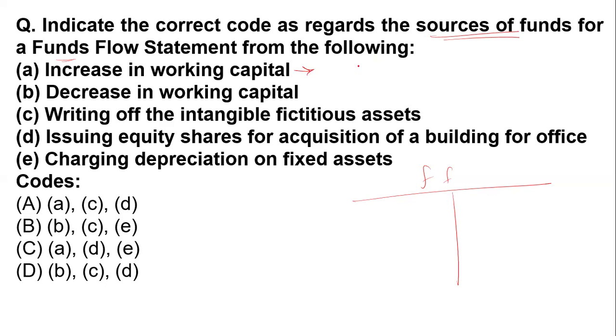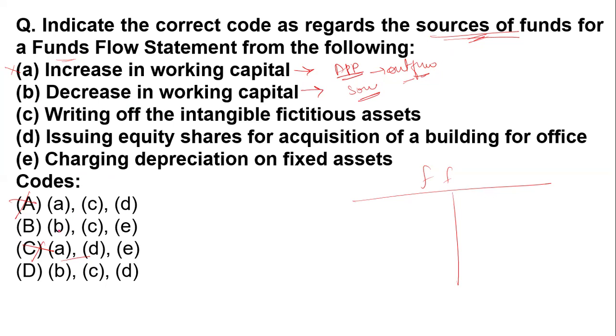You can see an increase in working capital is an application. If your working capital is increasing, that means it is an outflow of a fund. So option number A is not right. Option number A is not a part of the source of the fund; actually it is a part of the application of the fund. Then the decrease in working capital is a part of the source of the fund. So B is a sure shot, B will be your right answer.